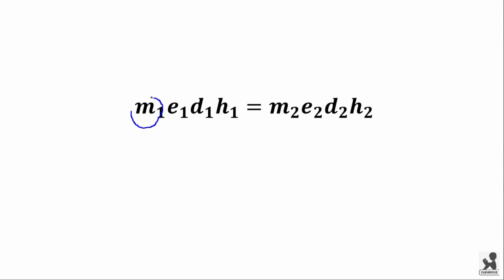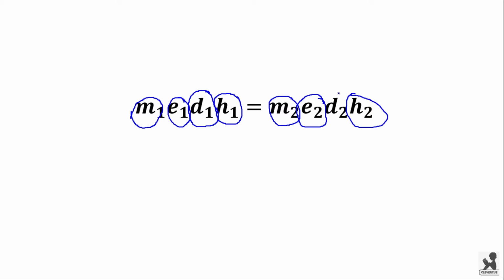If there are M1 people who have E1 as their individual efficiency, and they are working for D1 days, working for H1 hours in each day, then M2 people having E2 as efficiency and working for H2 hours in a day will be working for D2 days to complete the work. Here this is equal to total work.